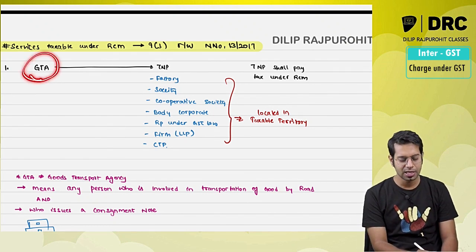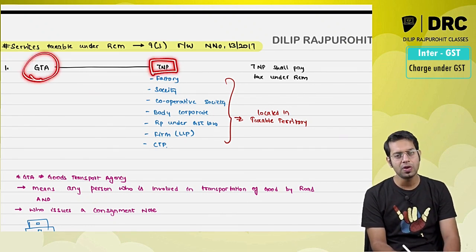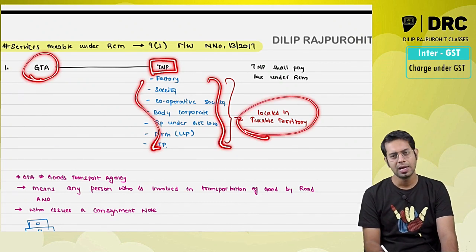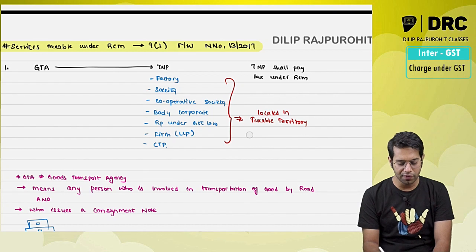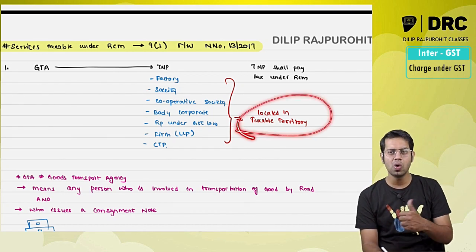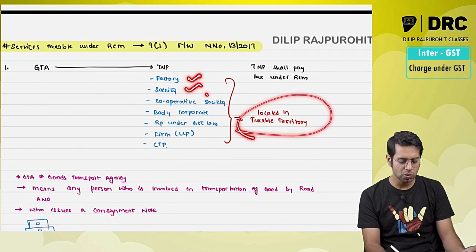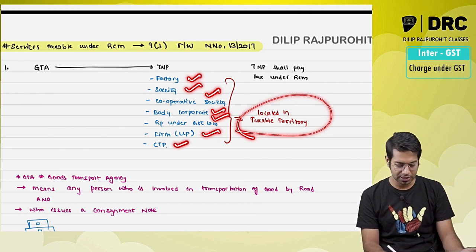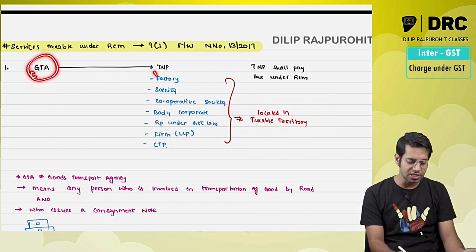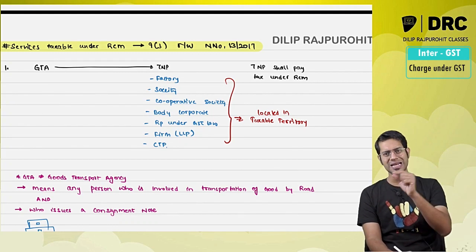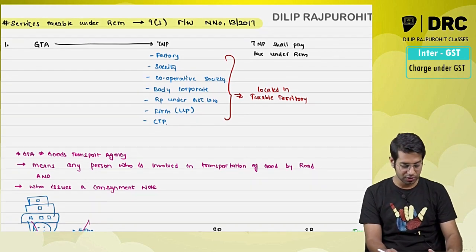First is GTA services. If a GTA is giving services to 7 notified persons, then the 7 notified persons should pay the taxes under reverse charge, provided the 7 notified persons, meaning the recipient, should be located in the taxable territory. Sir, who are the 7 notified persons? Factory, society, cooperative society, body corporate, registered person, or a partnership firm including LLP, and a casual taxable person. So if a goods transport agency is giving services to the 7 notified persons, then these 7 notified persons located in the taxable territory have to pay the taxes under reverse charge.